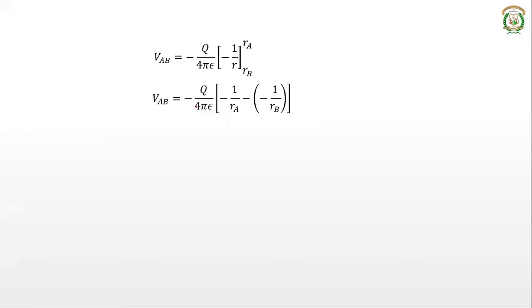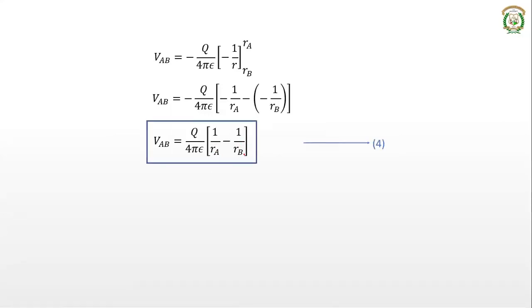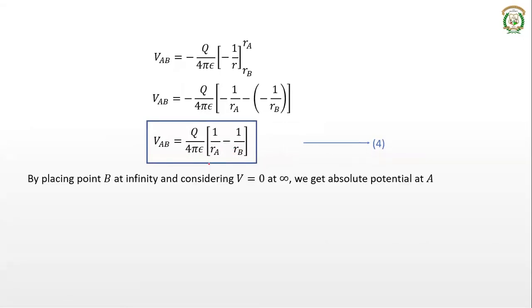If you multiply this by Q divided by 4 pi epsilon, minus into minus is plus, and plus into minus is minus. So V_AB is Q divided by 4 pi epsilon into 1 by r_A minus 1 by r_B. So this is the potential due to a point charge.